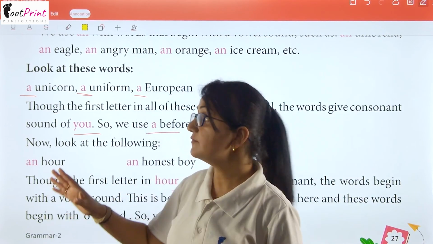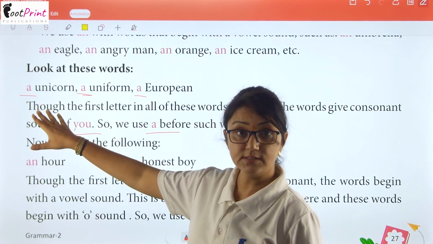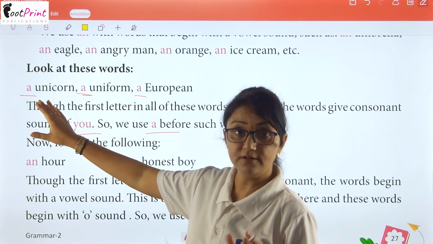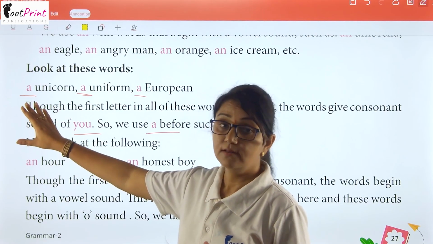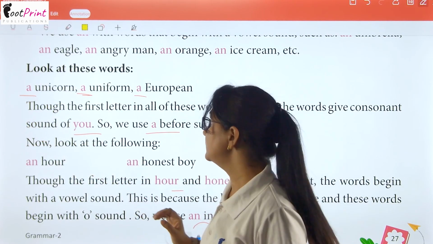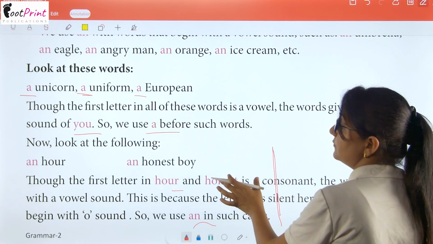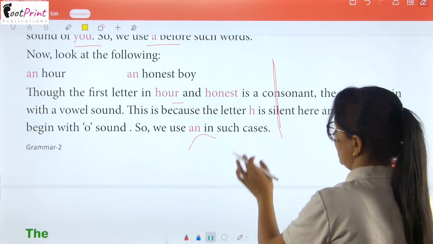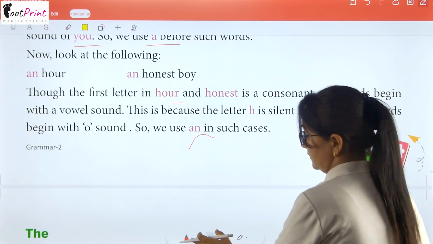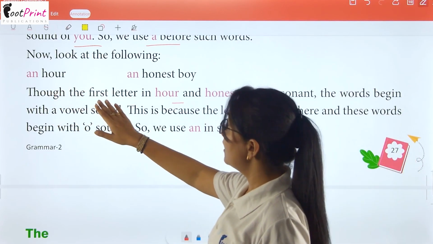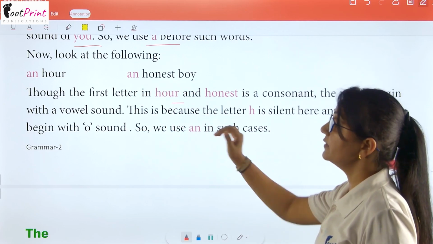Whenever any word is giving you a sound like these words, without any delay you will write the article a there. Clear? Now, look at the following: an honest boy.